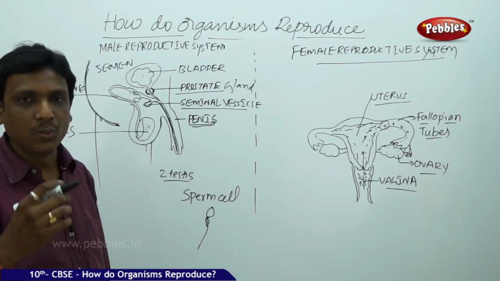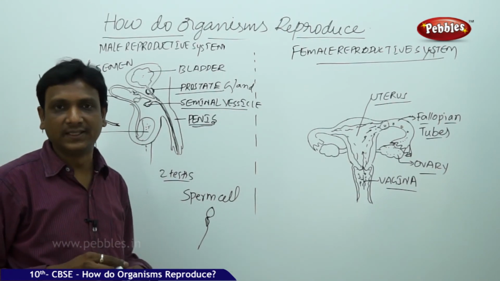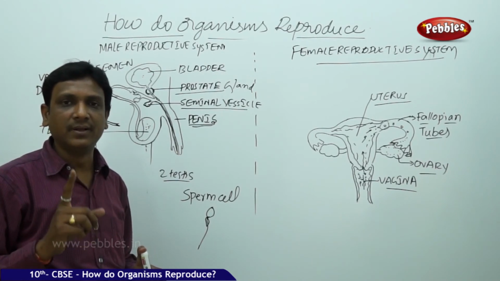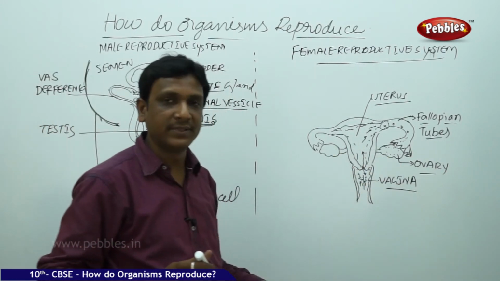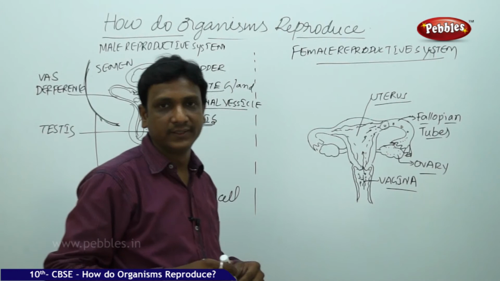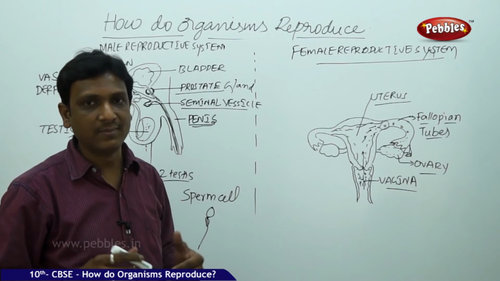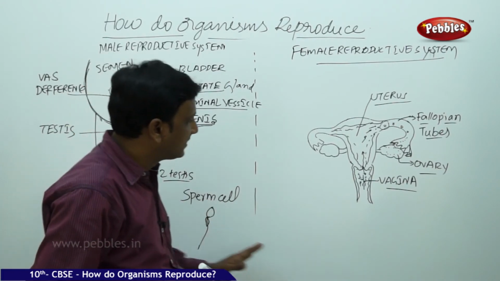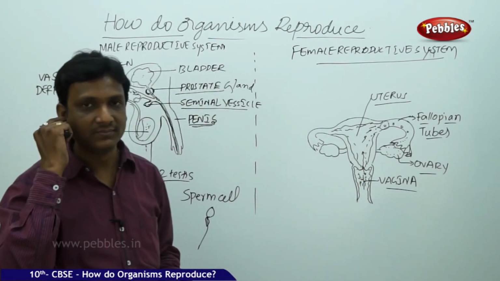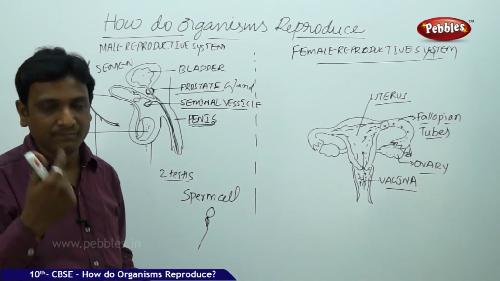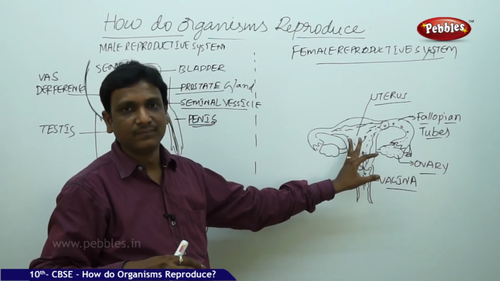Thousands of sperm cells, but only one egg cell is released in a period of 28 days, not more than that. In females, in a period of 28 days, they are able to release only one egg cell, either by this ovary or this ovary, sometimes alternately, one month this ovary, one month that ovary. But thousands and thousands of male gametes are produced. Of course, they take a very long journey, and these male reproductive cells may live for some 48 hours to 72 hours. In this time, if they don't find any egg cell, these male cells disintegrate.